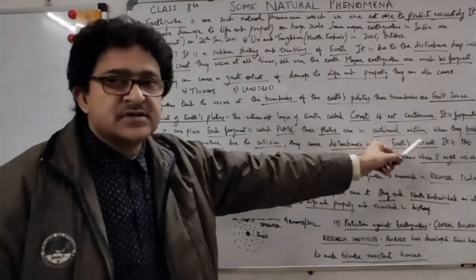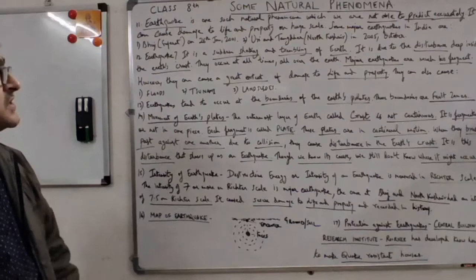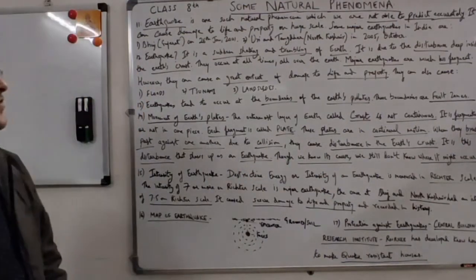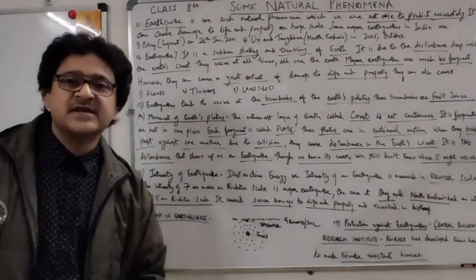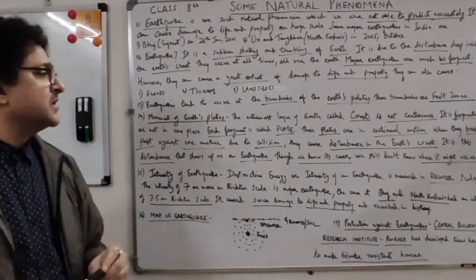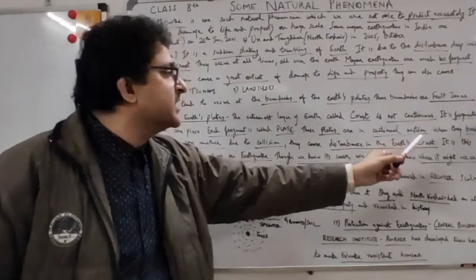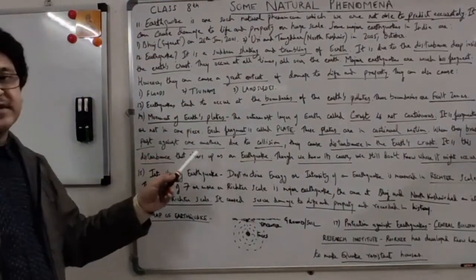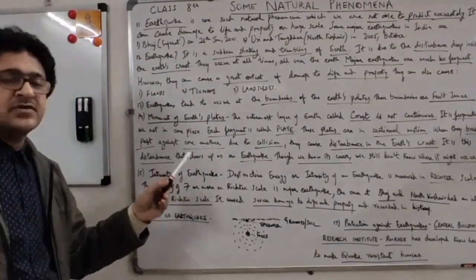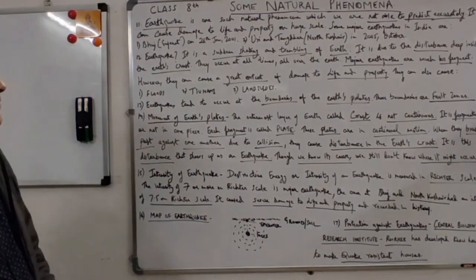It is not continuous. Okay, it's not a continuous thing. It is fragmented. So what is the meaning of fragmented? It is in pieces. It is not a continuous layer. So the crust is fragmented or not in one piece, right? So each fragment is called a plate.